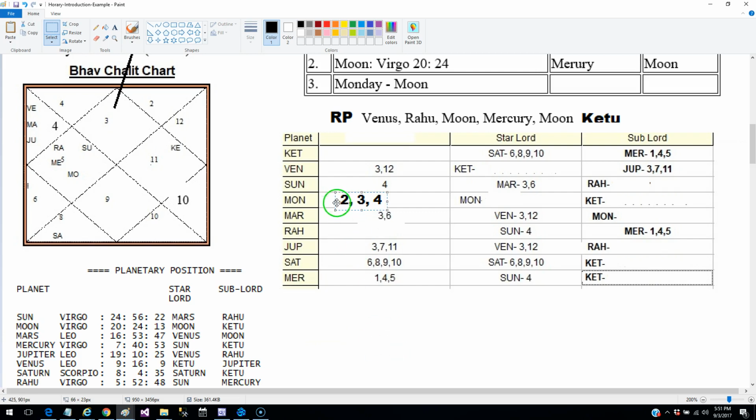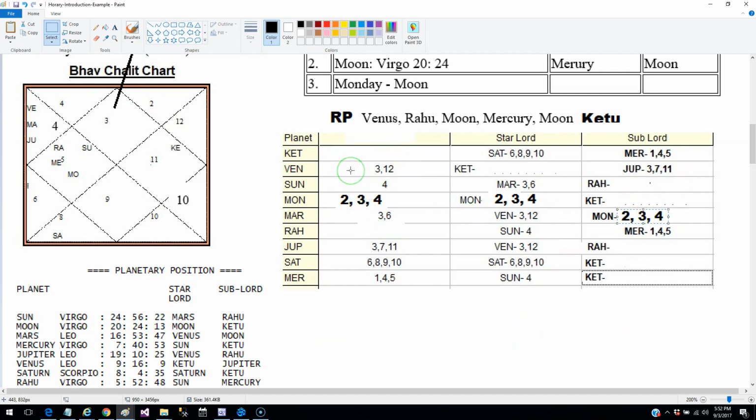First you write like this. Then in the star lord column, wherever you find Moon, you just copy and paste this value. Similarly, in the sublord column, wherever you find Moon, just copy and paste these values. This is how you do it for the rest of the planets.